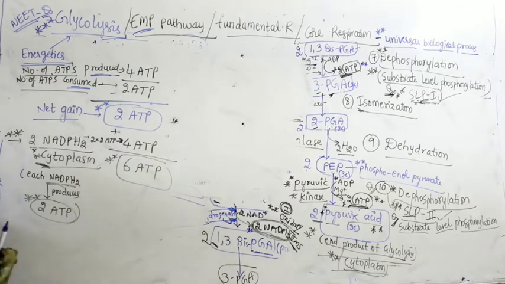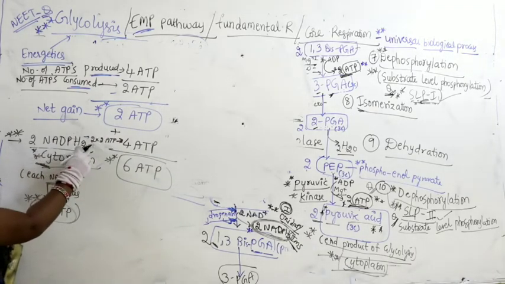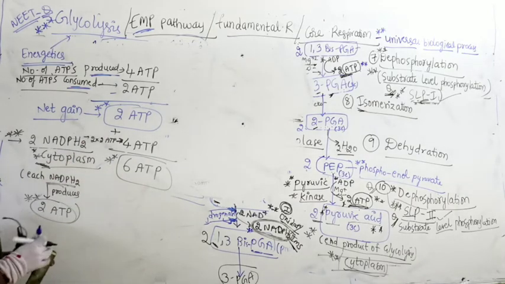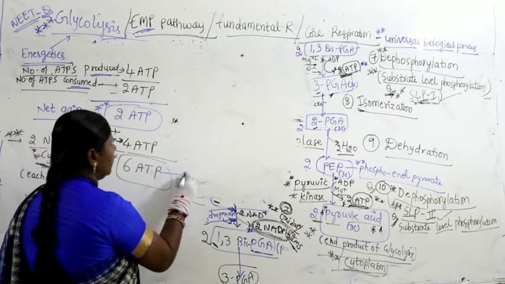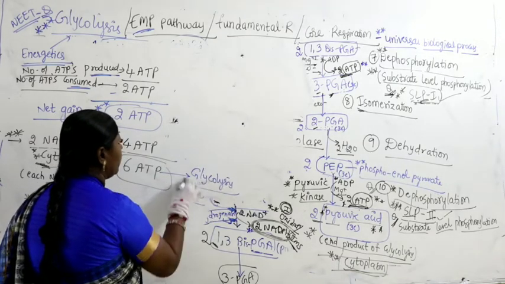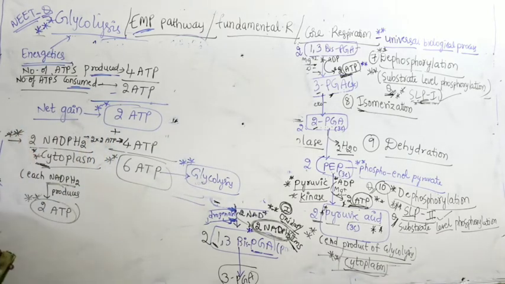Are you getting me? 2 ATP is a net gain and 2 NADPH2 contribute 2 into 2 ATP, 4 ATP. 4 plus 2, 6 ATP produced or generated at the time of glycolysis. It is produced at the time of glycolysis. Very, very important. Okay.